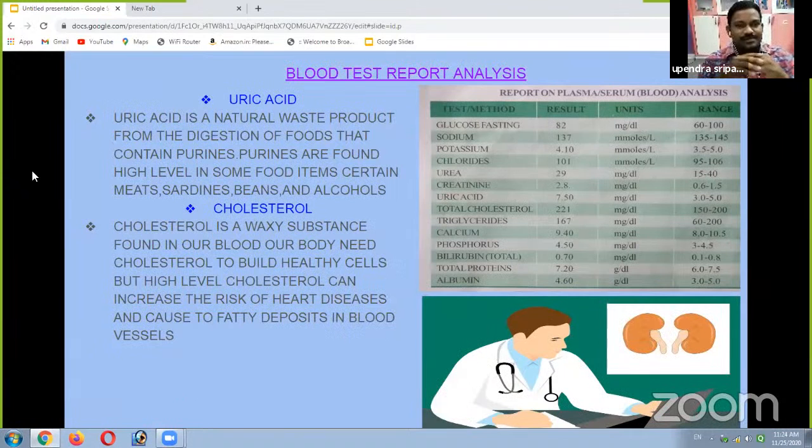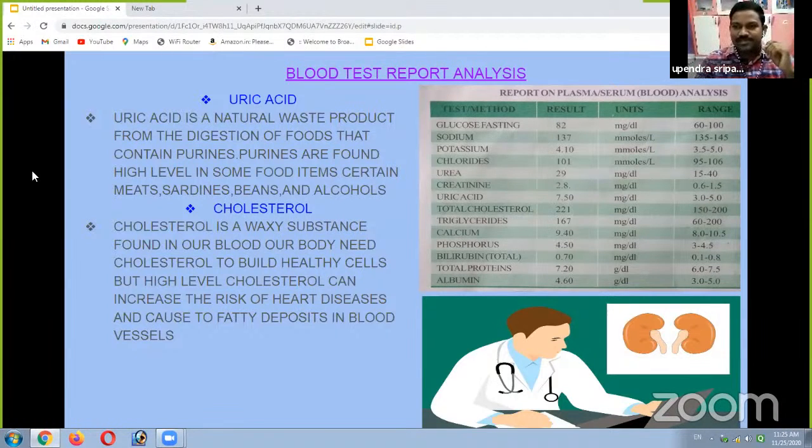Uric acid. Uric acid is a natural waste product from the digestion of foods. From some types of foods, we get uric acid. In some types of food, uric acid accumulates in our blood. These food items contain purines. Purines are found in high levels in certain meats, certain beans, and alcohol. When we consume these types of food items, uric acid is formed in our blood.